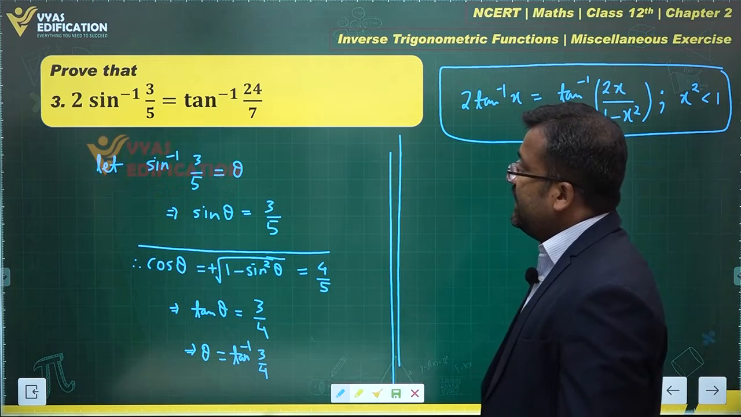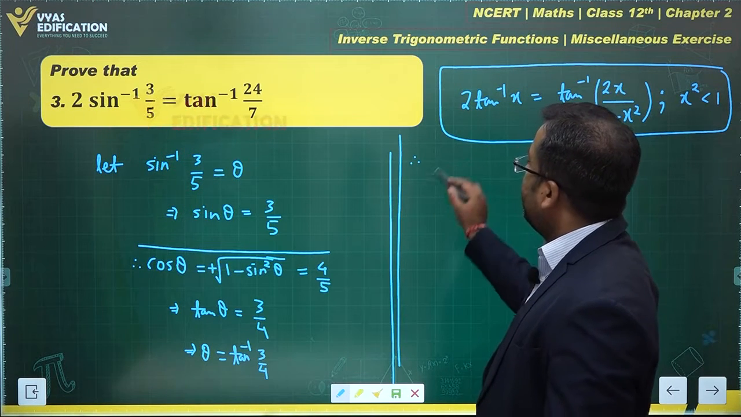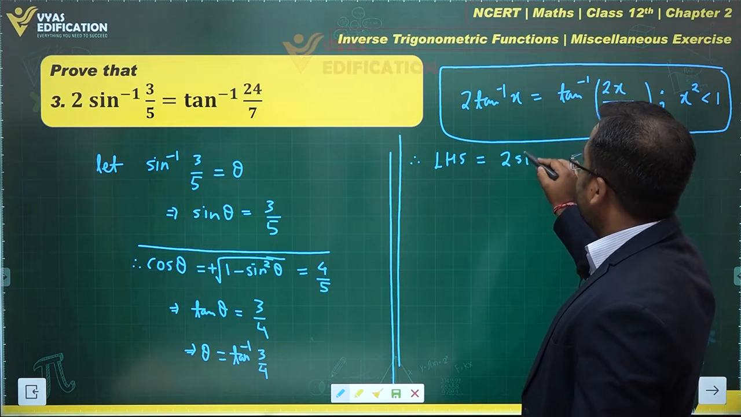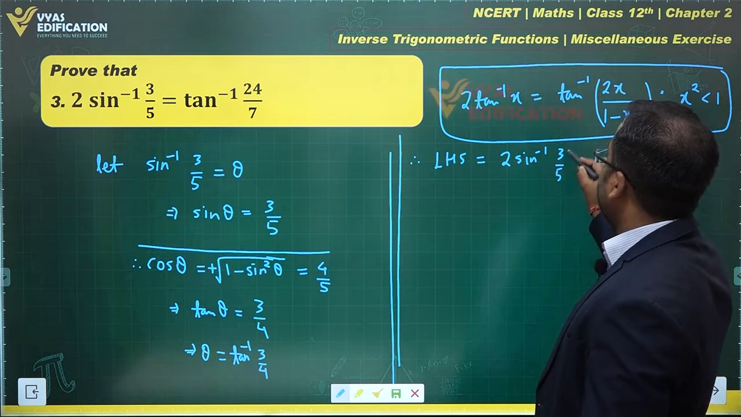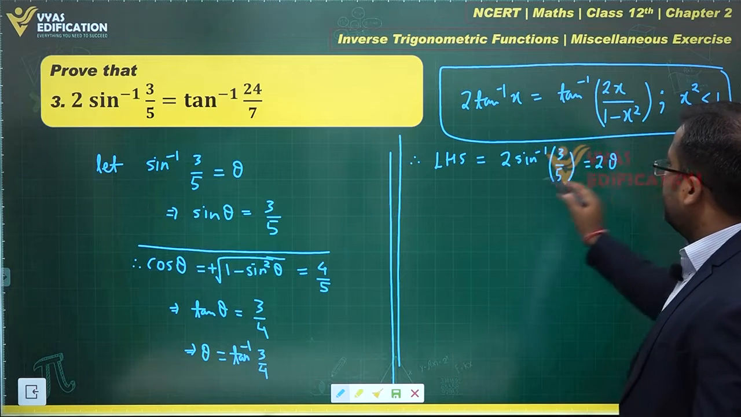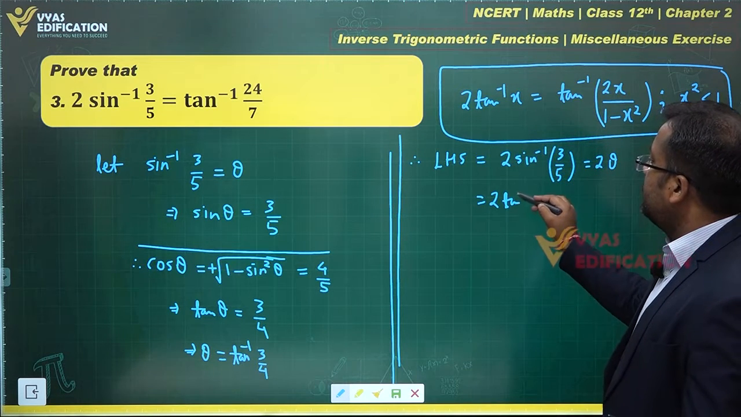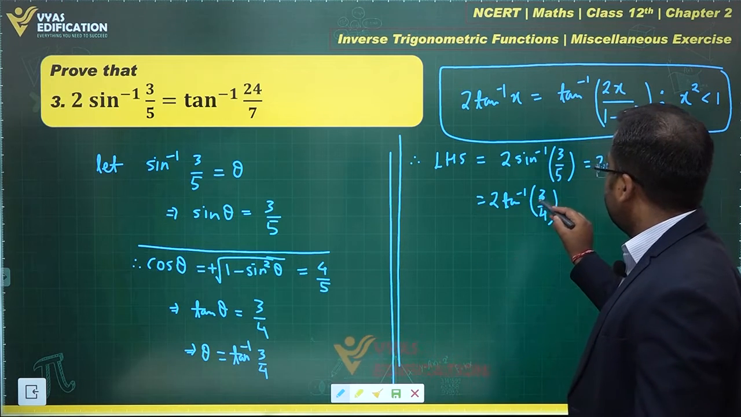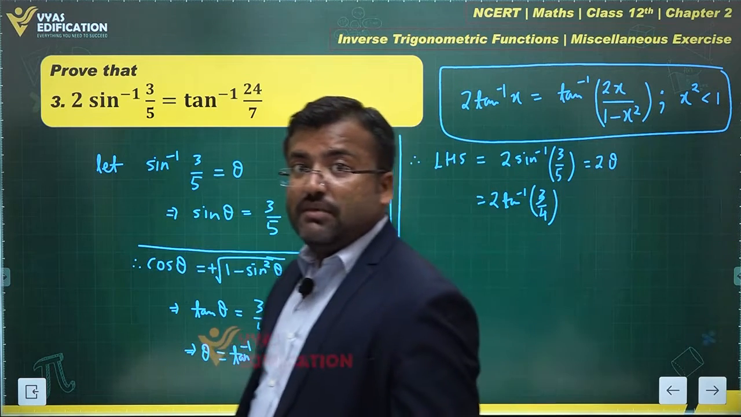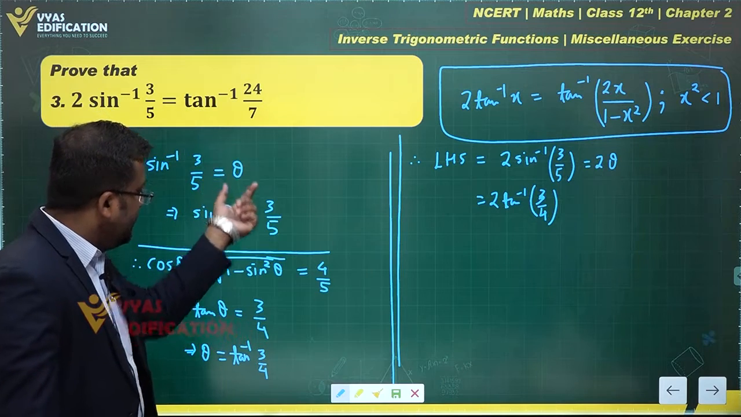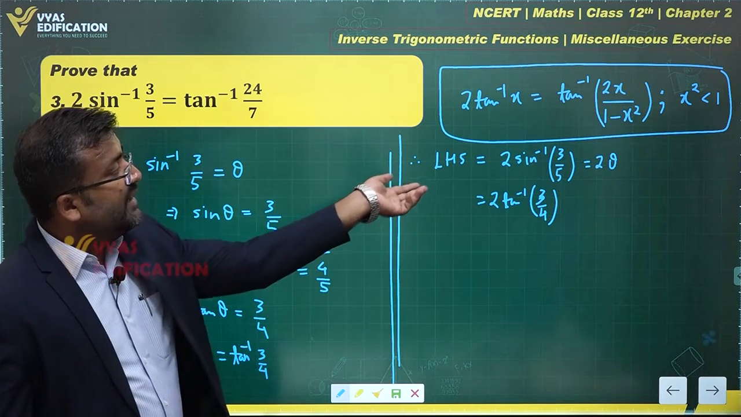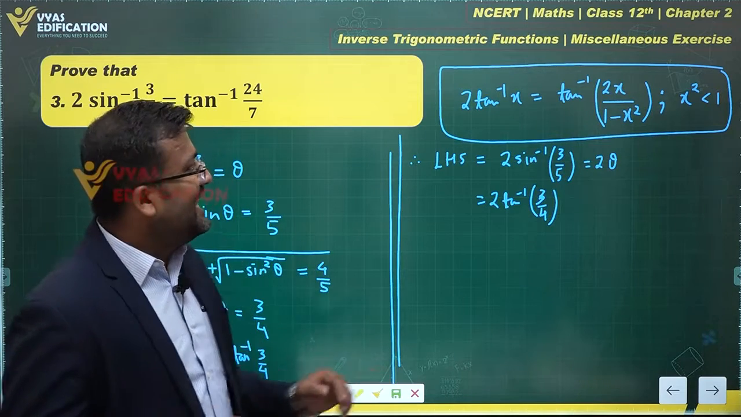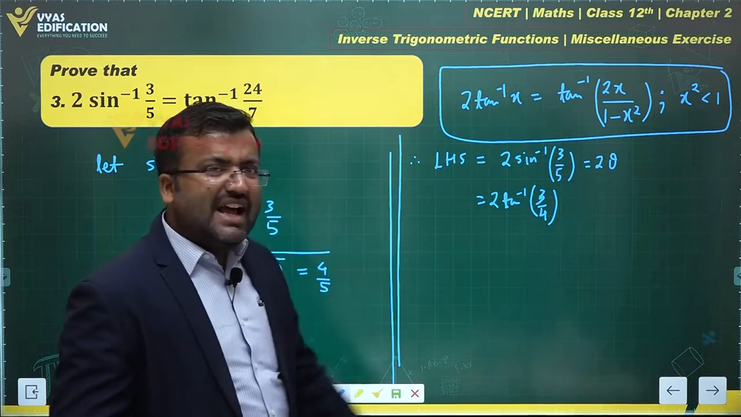Once you get theta equal to this, therefore LHS, which is 2 sin inverse 3 by 5, became 2 theta, and that now converts to 2 tan inverse 3 by 4. Please note this. You started with 2 sin inverse 3 by 5. Sin inverse 3 by 5 was theta, but theta is also equal to tan inverse 3 by 4. So you replace that by 2 theta and further by 2 tan inverse 3 by 4. Once you have done this, then you can convert it into a single tan inverse.